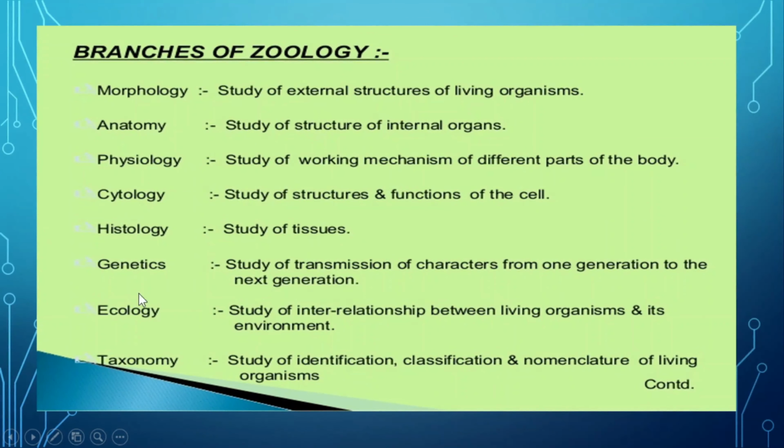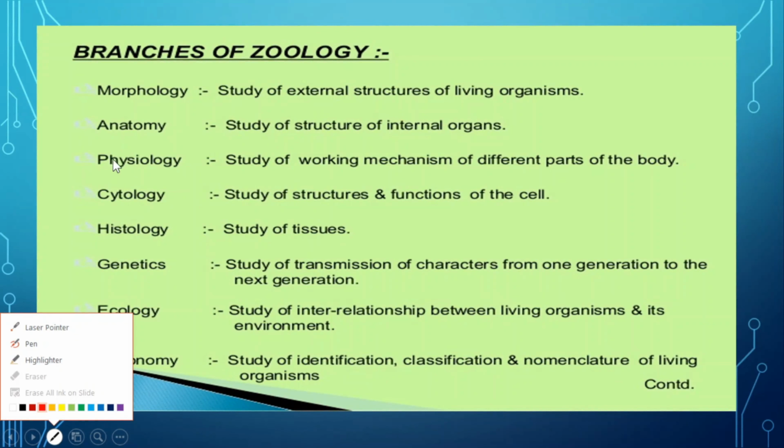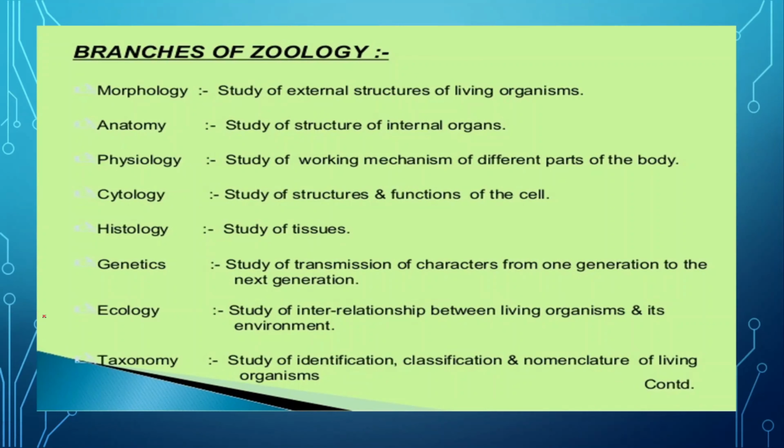Now there are so many branches of zoology which we study, like number 1, that is morphology. Morphology is the study of the external structure of any living being, either plant or organism. Now anatomy, we study the internal organs. Physiology, that is the functioning of different parts of the body, different systems of the body, different types of life processes.